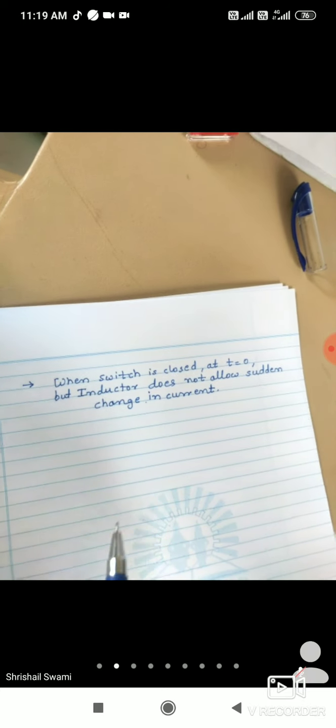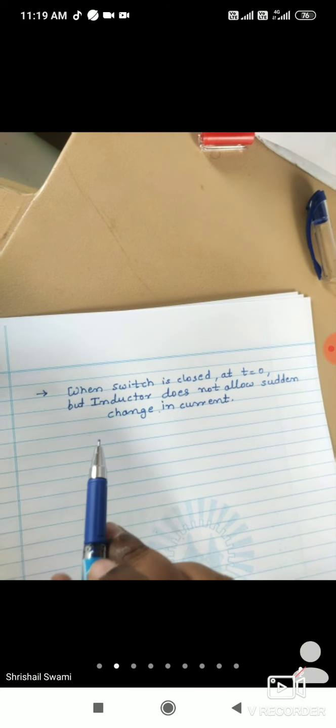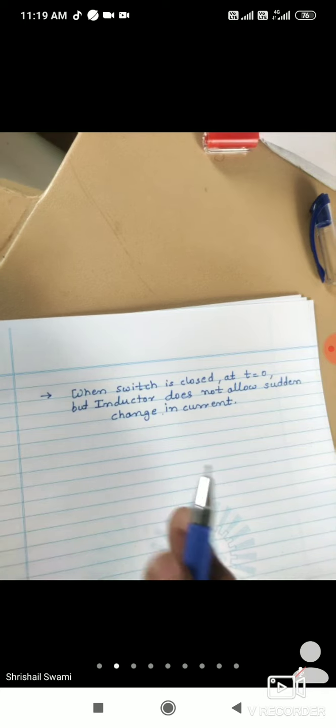This is the property of the inductor. It will take some time to change the current. What is the property of an inductor? It does not allow a sudden change in current.